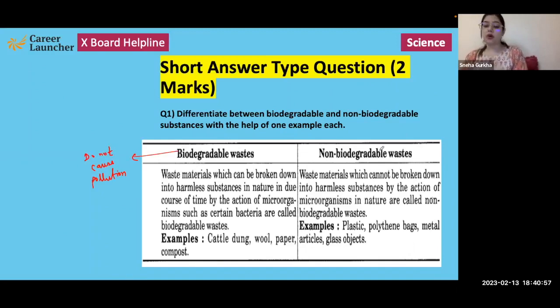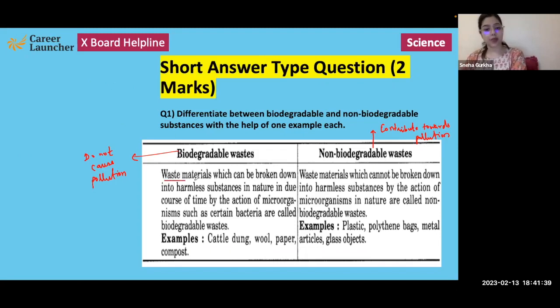Whereas if we have a look at the non-biodegradable waste, these are substances that do not get degraded easily by the action of microorganisms. They are non-degradable, and as a result they keep on accumulating in our environment, and they contribute to pollution, or they become toxic to our environment. So this waste contributes towards pollution. So biodegradable waste, let's have a look at the answer.